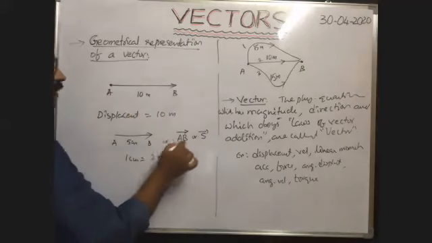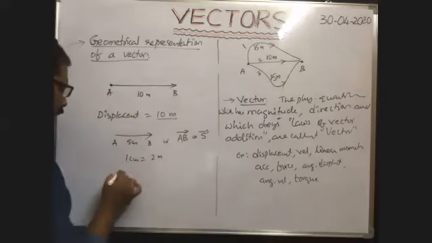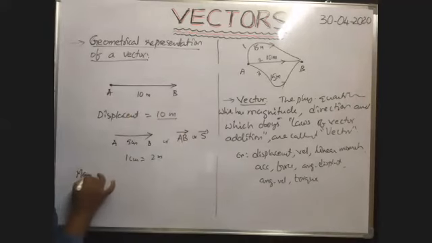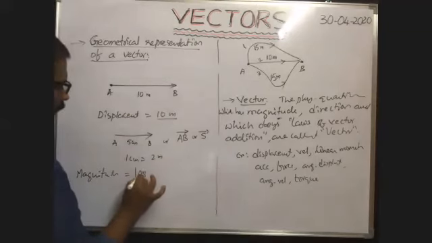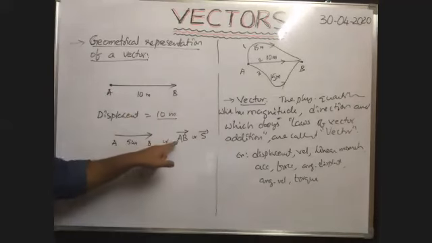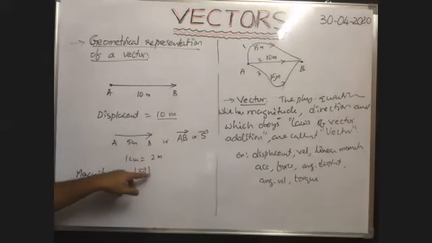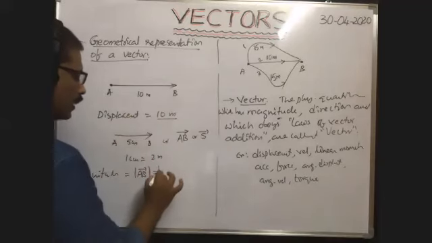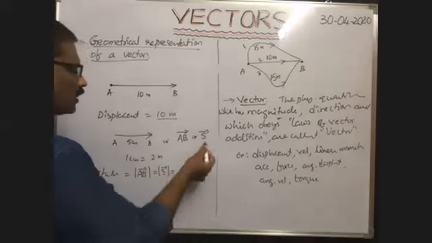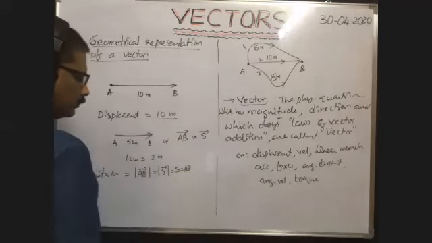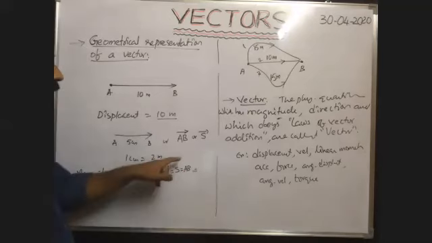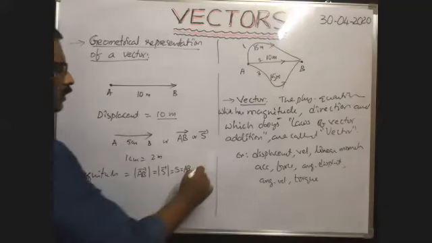What is the magnitude of this displacement vector? It is 10 meter. That can be represented as modulus of AB bar. That means the magnitude of this vector is represented with modulus of AB bar, which is equal to modulus of S bar. Modulus of S bar means simply S, or simply AB. If the vector form is not there, if the arrow mark is not there, it is the magnitude, which is equal to 10 meter.